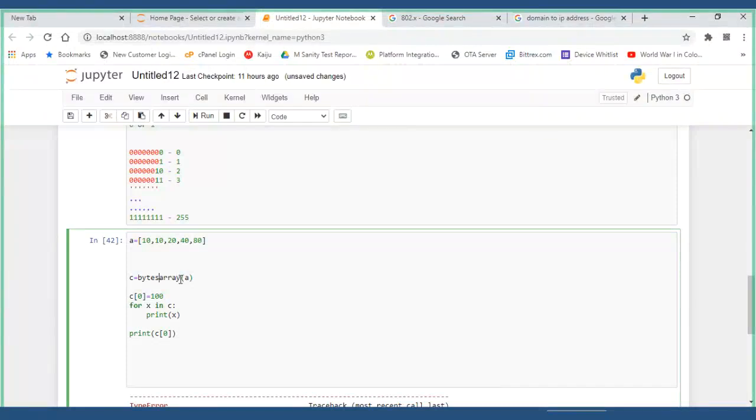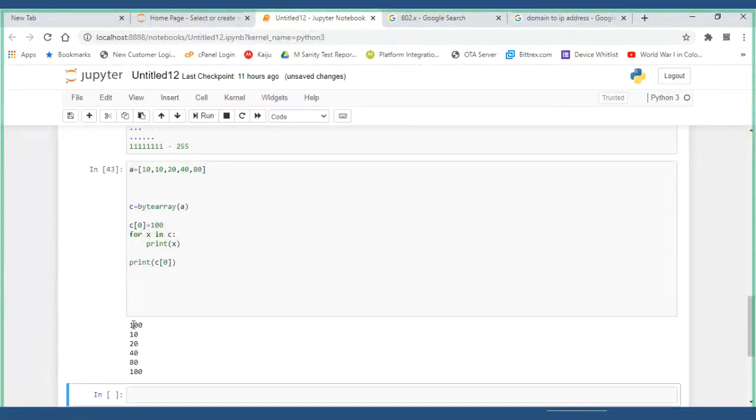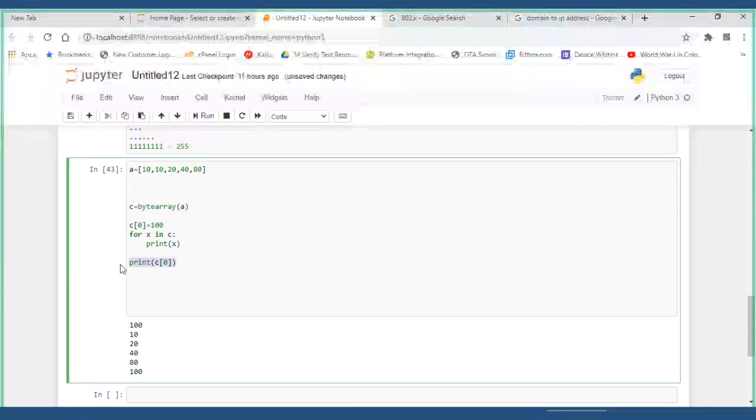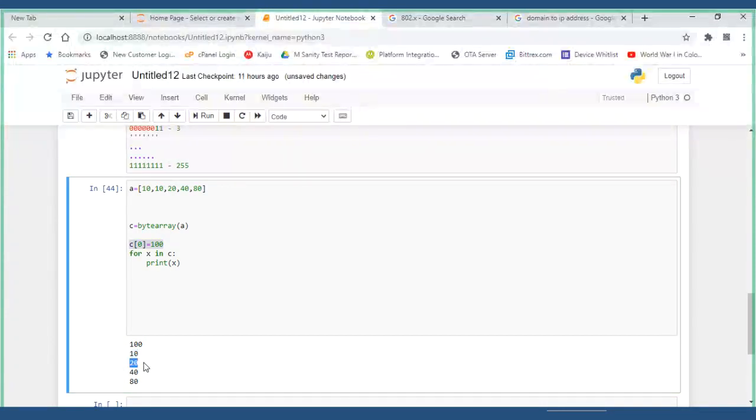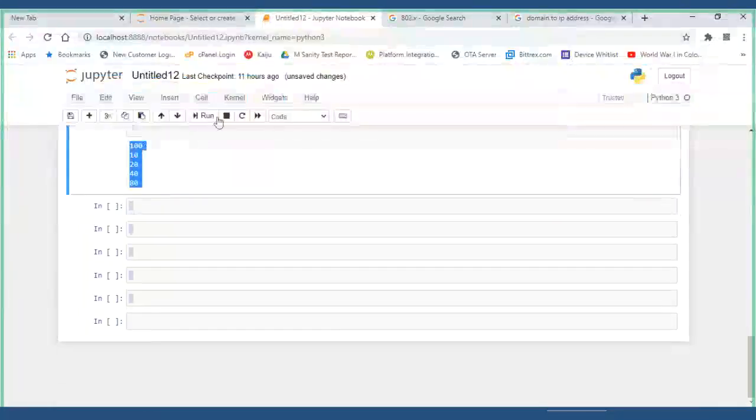Bytearray. It's not bytes, it's bytearray. Now I'll run it. Guys, if you see this, what is the first element? It is 100. You have added it. Second element is 10, third element is 20. It is not modified in A, it is modified in the bytearray, that is C. That's why you are seeing 100, 10, 20, 40, 80.